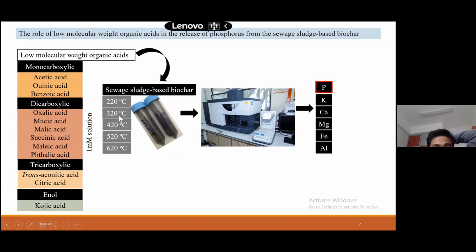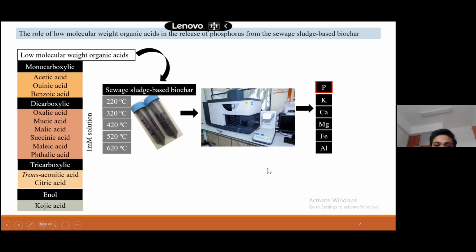So we took this biochar too, and then we extracted with this organic acid solution. And then we measured different elements through ICP OES, mainly phosphorus, then potassium, calcium, magnesium, iron, and aluminium. So this was the method.